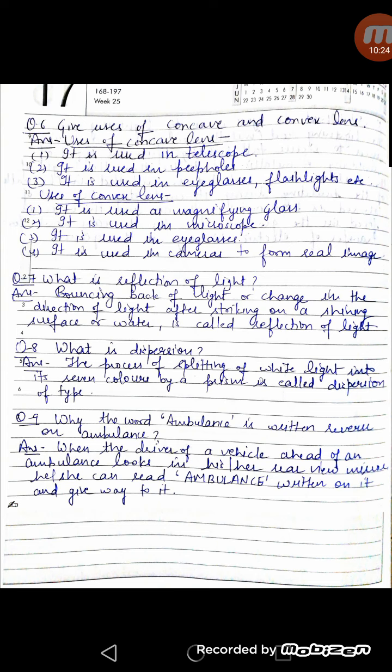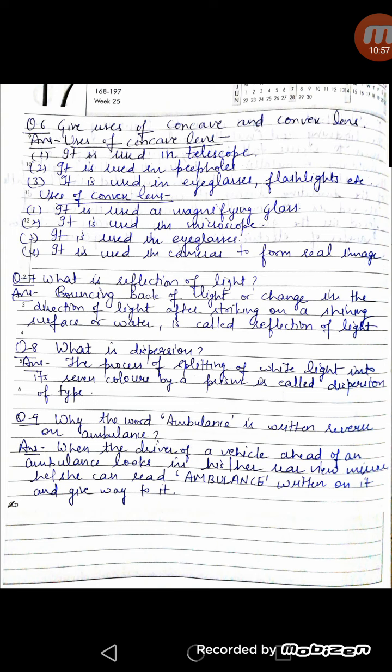Next question is, what is reflection of light? The bouncing back of light or change in the direction of light after striking on a shining surface is called reflection of light. It means whenever light strikes a plain or smooth surface, it comes back. That is called reflection of light. You are able to see your face in the mirror in the morning due to reflection of light. And we are able to see all the objects in a lit room due to reflection of light by those objects.